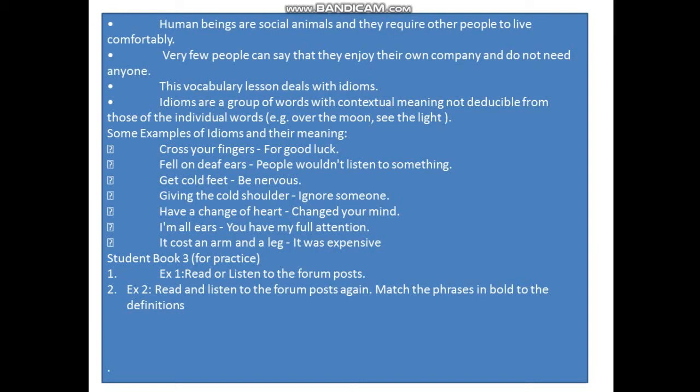And in the student book for practice, the written work and the task you have to do is written over here. You will focus on it and you will do it.